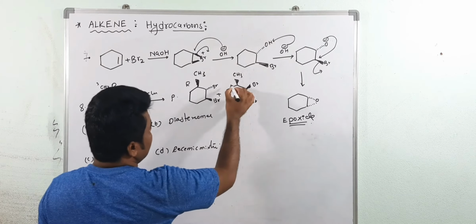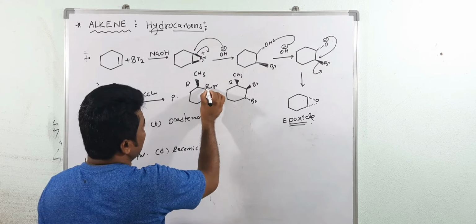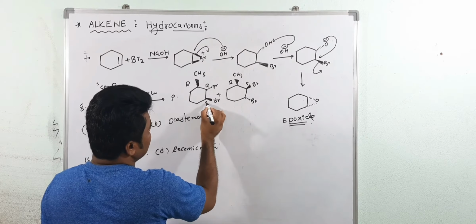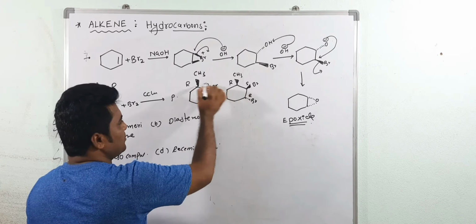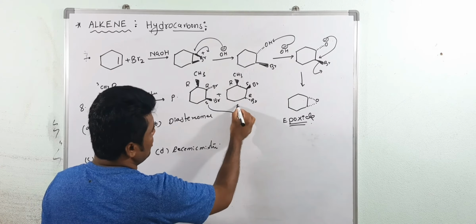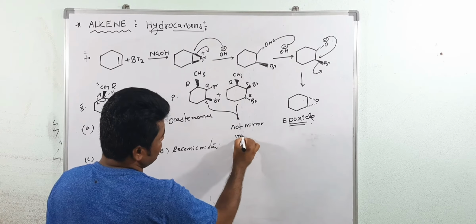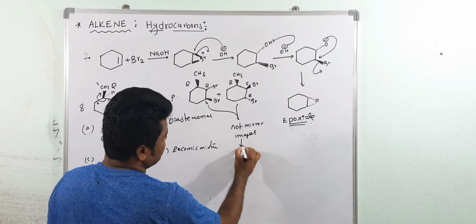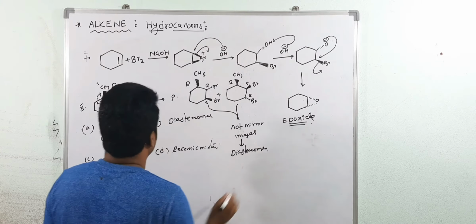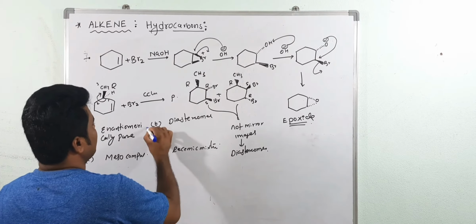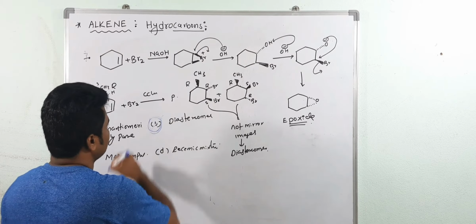See, the configuration here does not change. Suppose it is R, I am just considering. Is it R? Now this is S. Is it S? Now this is R, like this. Are you getting my point? But this is not a mirror image. So these two are called not mirror images, and this is called diastereomers. So the answer is B. B is the right answer.